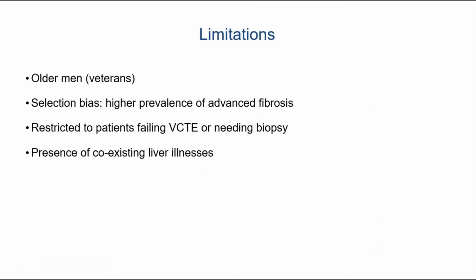The study was limited by the fact that there was an abundance of older men. This was a study performed in veterans. There was a selection bias due to which there is a higher prevalence of advanced fibrosis than what would be seen in patients with NAFLD. There was a higher percentage of patients who failed a VCTE or a FibroScan. And we also could not exclude coexisting liver illnesses. So some patients also had a history of hepatitis C, for example.